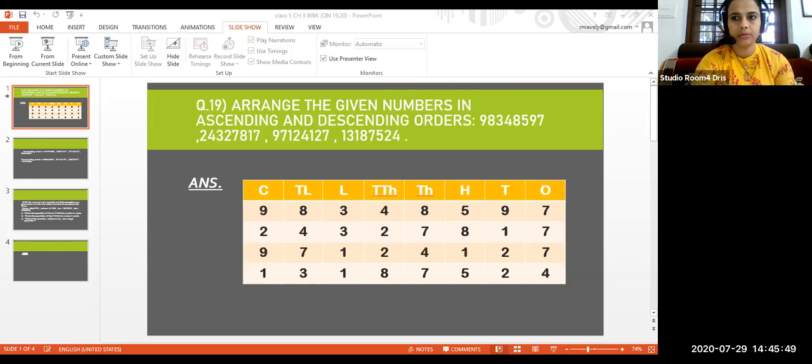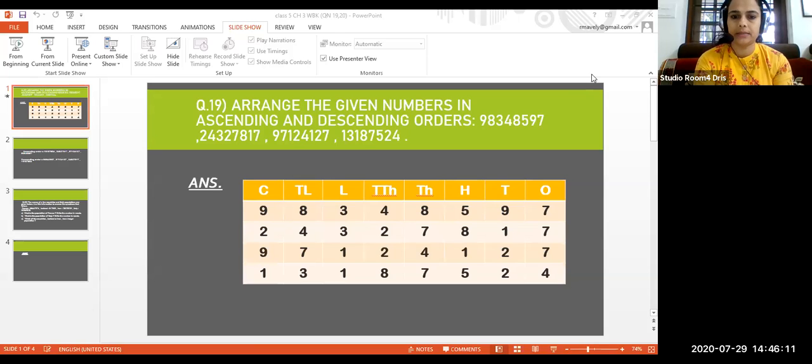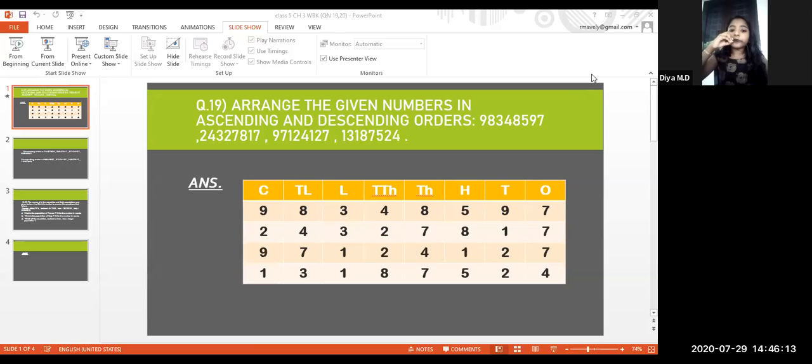Now Dia, can you see the numbers on the board? Please unmute. Can you tell me which number is the biggest one? In crore, the first place value is 9 crore, 9 crore 83 lakh 48,597.